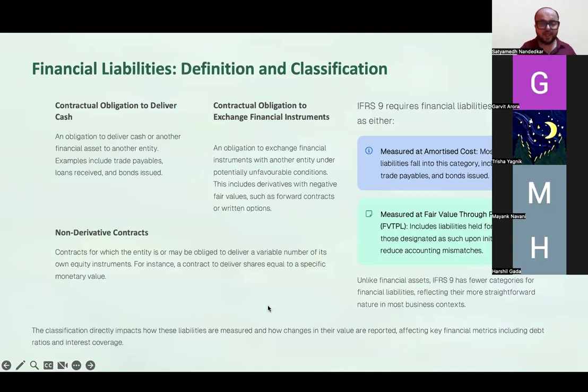Now, what are financial liabilities? Financial liabilities would basically include three things. If a financial asset was a contractual right to receive cash, a financial liability is a contractual obligation to deliver cash to another entity, which means a creditor, a trade payable would get classified as a financial liability. Contractual obligation to exchange financial instruments under conditions that are potentially unfavorable. We discussed the Pokemon cards example where it was in my favor to exchange the assets and I was getting the fairer end of the deal.